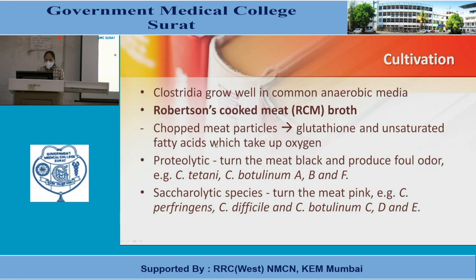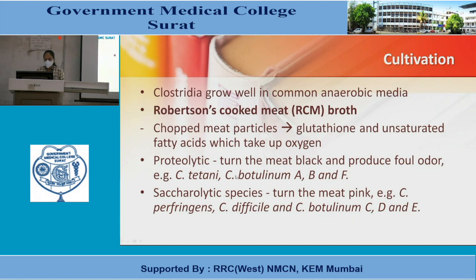It contains chopped meat particles, and in these particles are glutathione and unsaturated fatty acids which take up oxygen. In this method, two types of species are identified, proteolytic and saccharolytic.